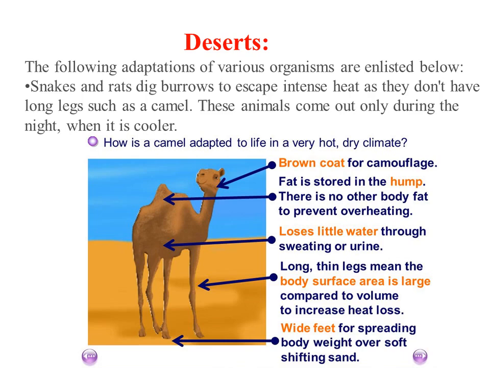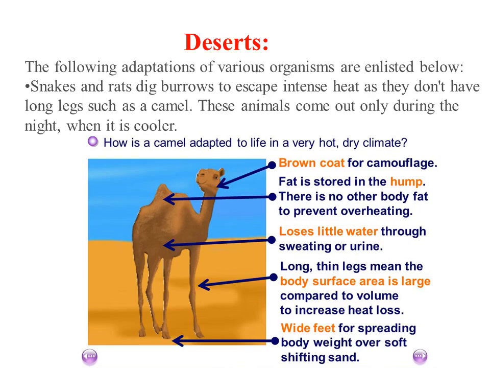As they have a lack of water in their body, they lose very little water through sweating or urine. They have long thin legs, meaning the body surface area is large compared to the volume, to increase heat loss. Long legs mean they are very tall, so the distance between their body and the sand is more.